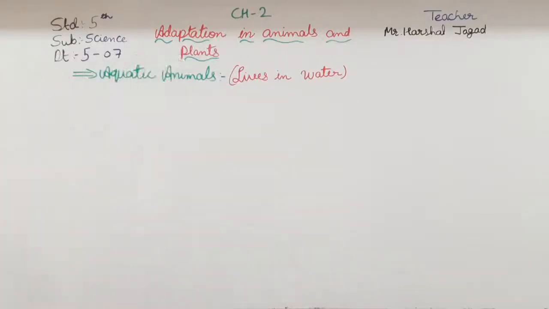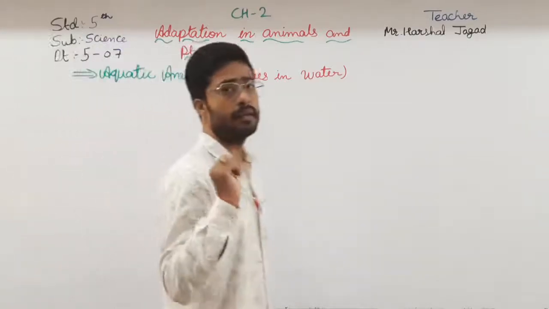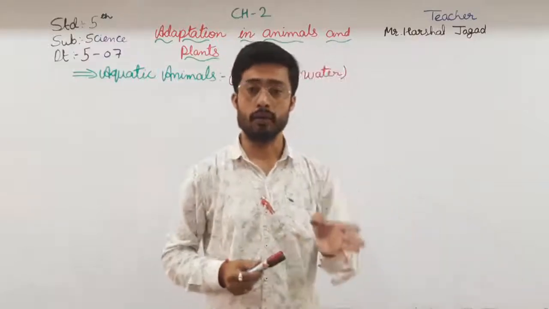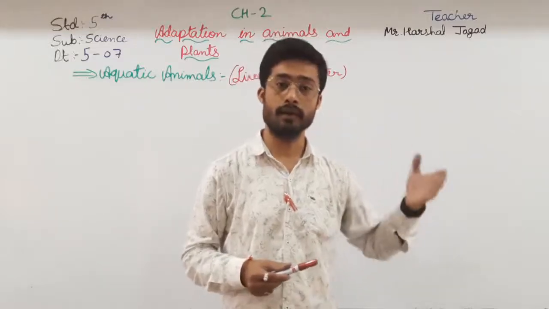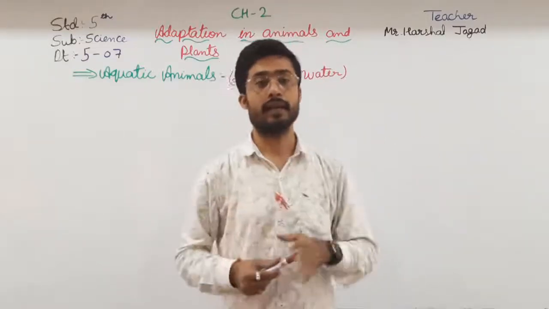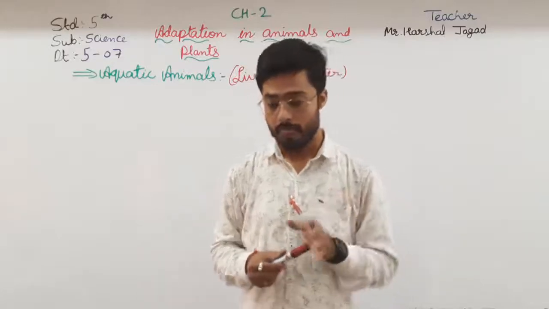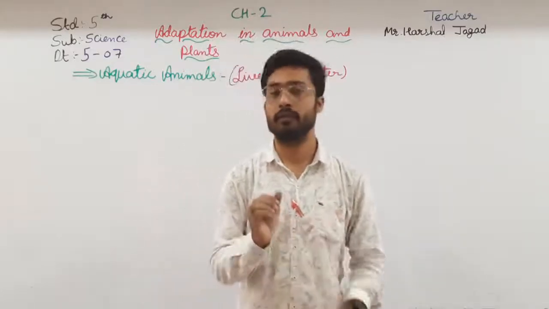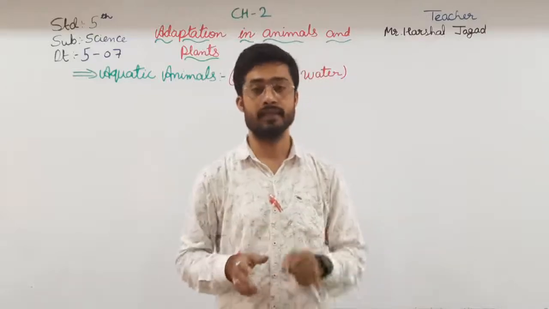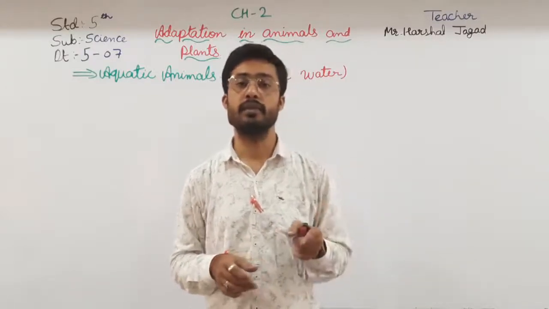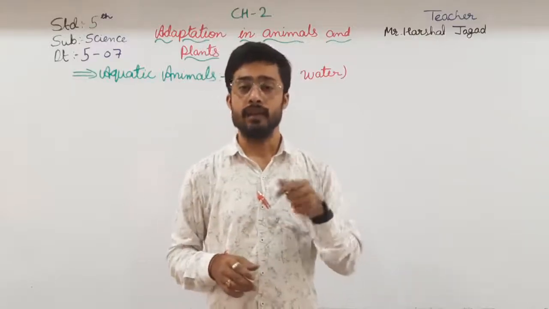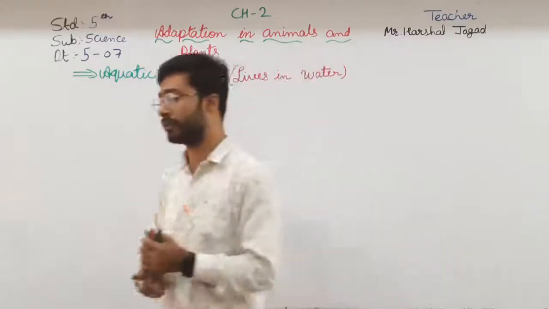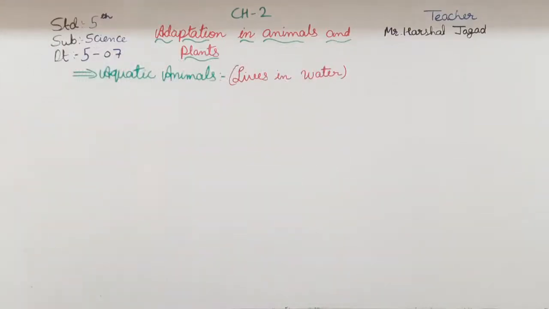Here, first of all, the crocodile and the fish have the same skin, okay, but the crocodile and frog have the same adaptation, means they can live in both water and on land. How? So here we will talk about the frog. When the frog is in water, it breathes through its skin, but when it is on the land, it breathes through its lungs. Okay, this is one of the adaptations of the frog which we have seen in the previous chapter.